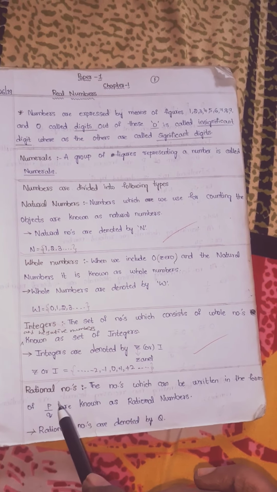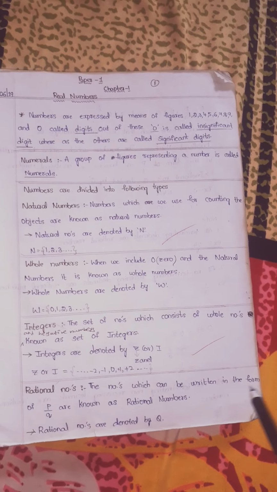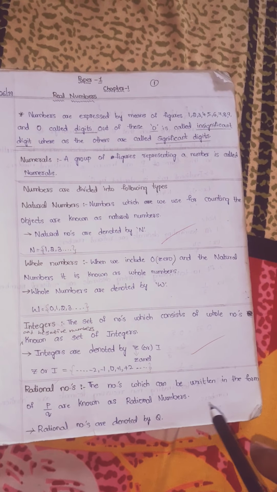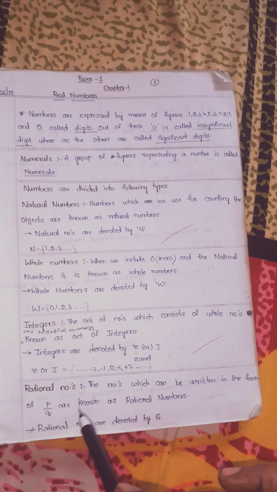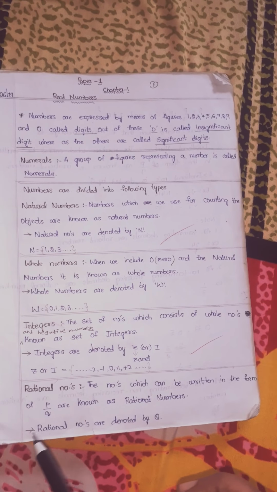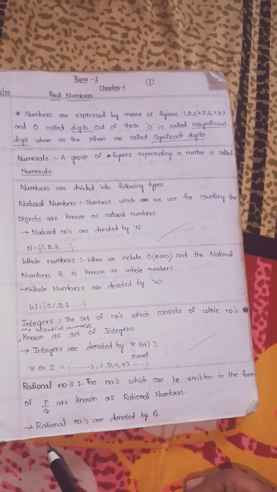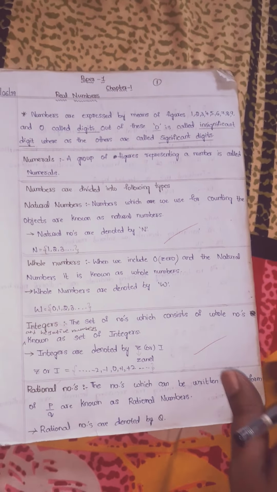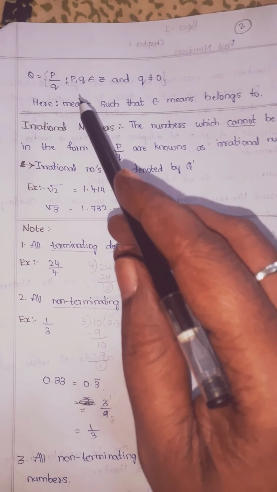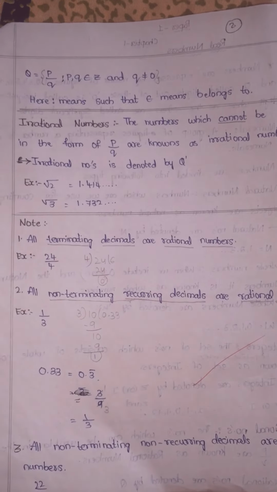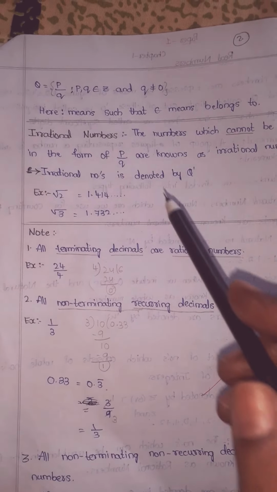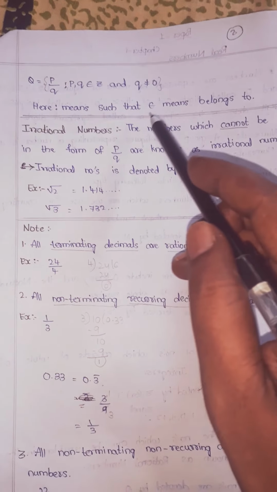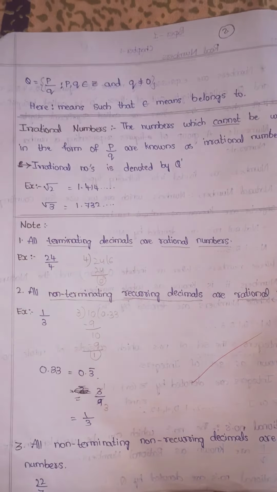Next, rational numbers. The numbers which can be written in the form of p by q are known as rational numbers, children. Rational numbers are denoted by Q. So Q is equal to p by q such that p, q belongs to Z and q is not equal to 0. Here this symbol means such that and this symbol means belongs to.